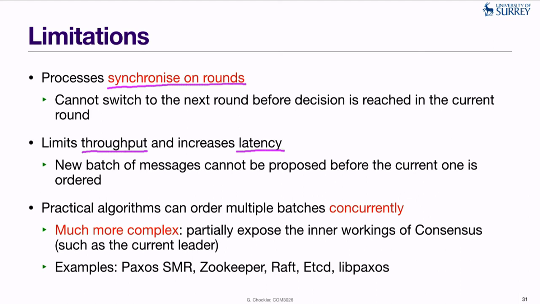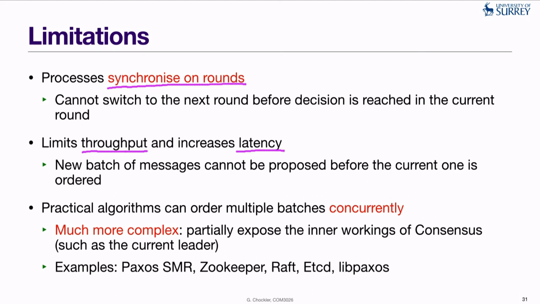And that, of course, can take time. So depending on the algorithm that is being used to implement consensus, that can take several message delays. So that time is basically unused for ordering new messages, and that leads to the performance problems.